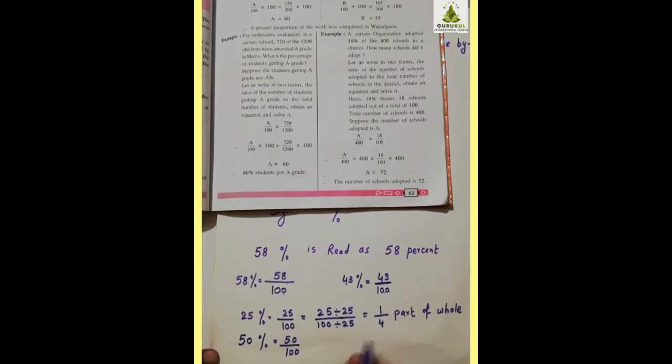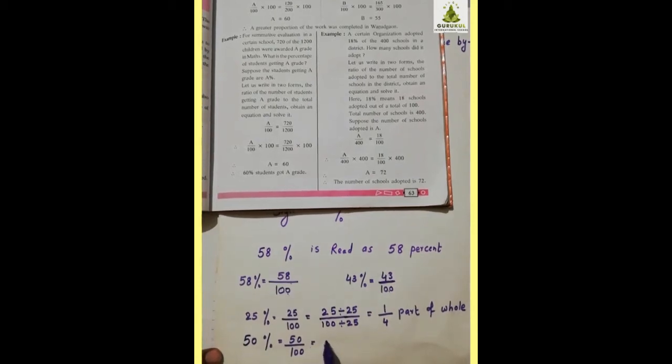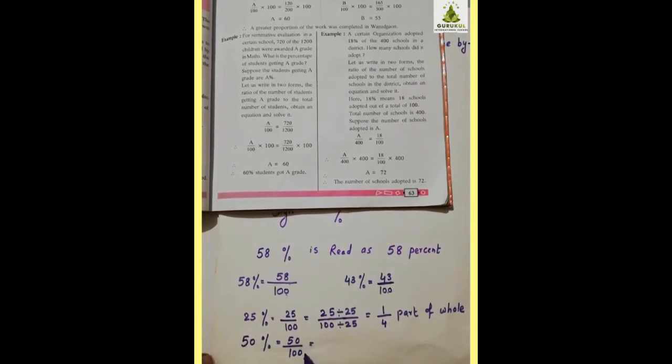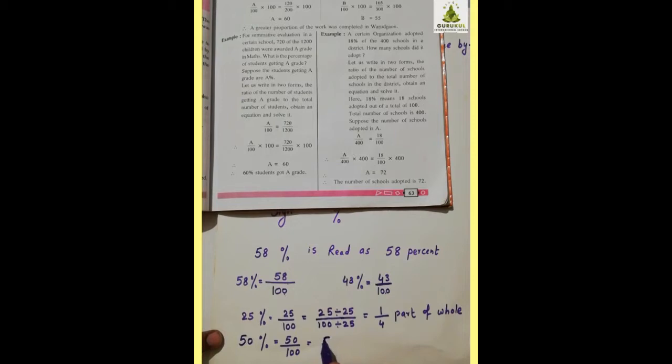Or the total. In the same way, I want to reduce 50 upon 100. So in the numerator and in the denominator, I can divide by 50 itself, because both are divisible by 50. 50 ones are 50, 50 twos are 100. That means I get 1 upon 2. 100 divided by 50 is 2. It is 1 upon 2 part, half part of the whole. Is this clear to you?